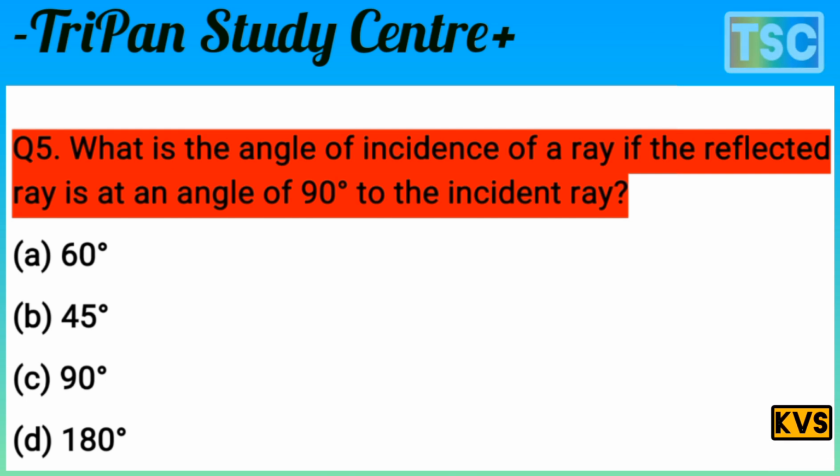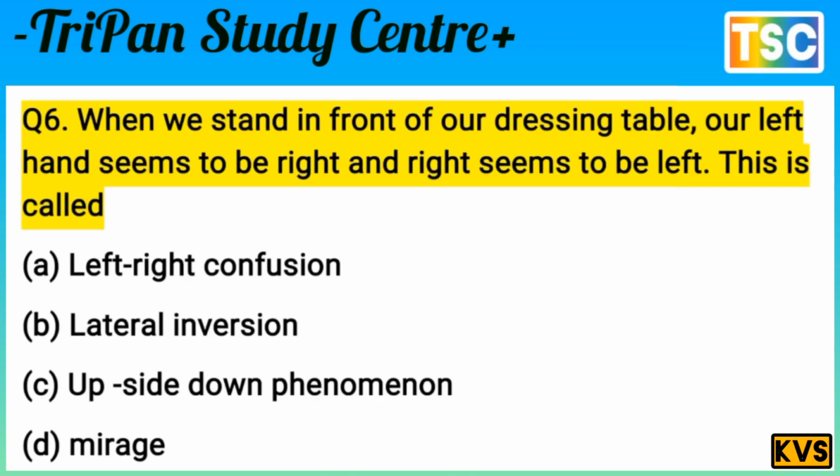There is an incident ray of 90 degrees. This is important. And the reflected angle of the incident ray is 45. It means the incident ray is 45. Option B is correct for this question. Let's see the next question. Next question on your screen.